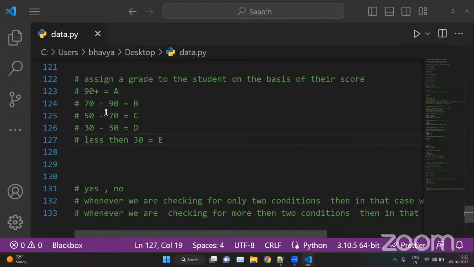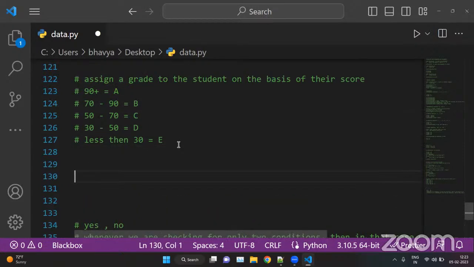We will take a scenario here. Like if the score is 90 plus, the grade is A. If the score is between 70 and 90, the grade is B. If the score is between 50 and 70, the grade is C, and D and E like this. So here we will check the score and then assign the grades.